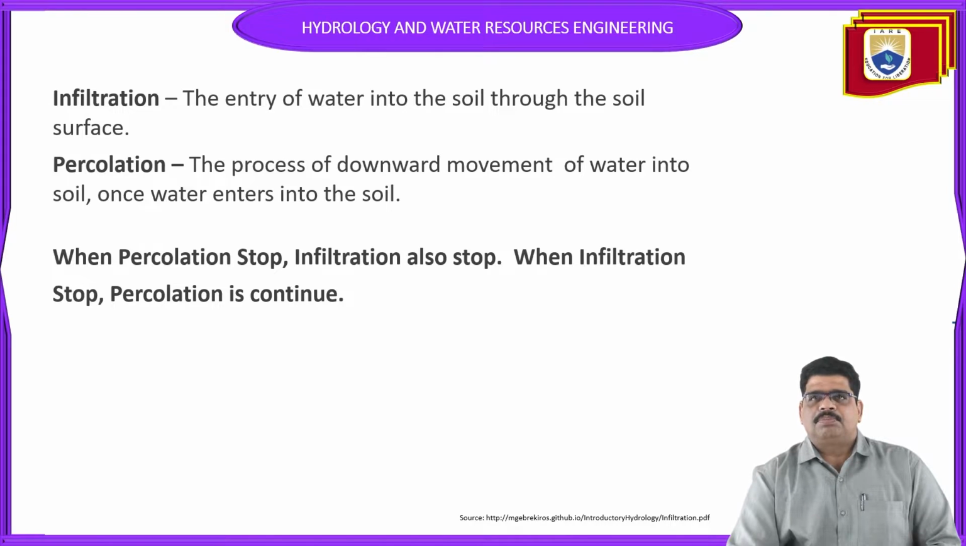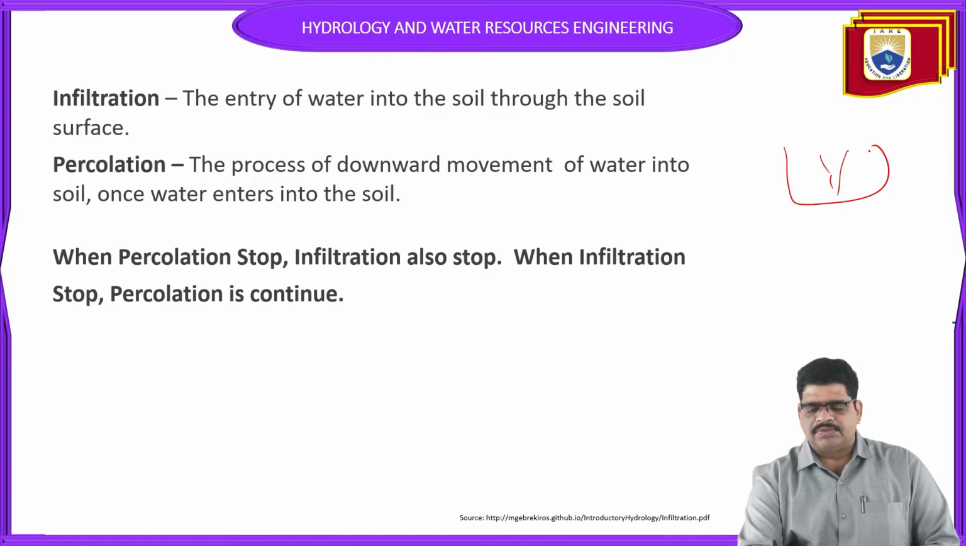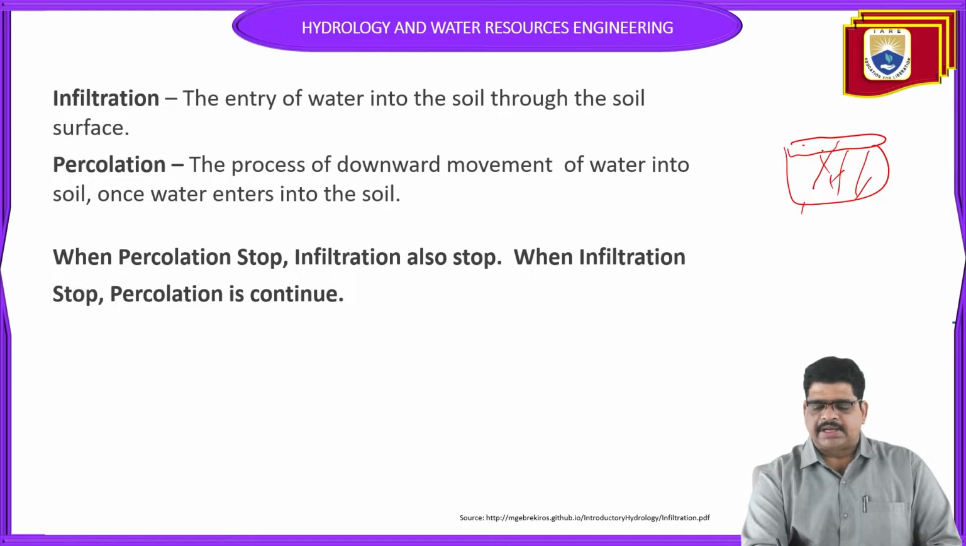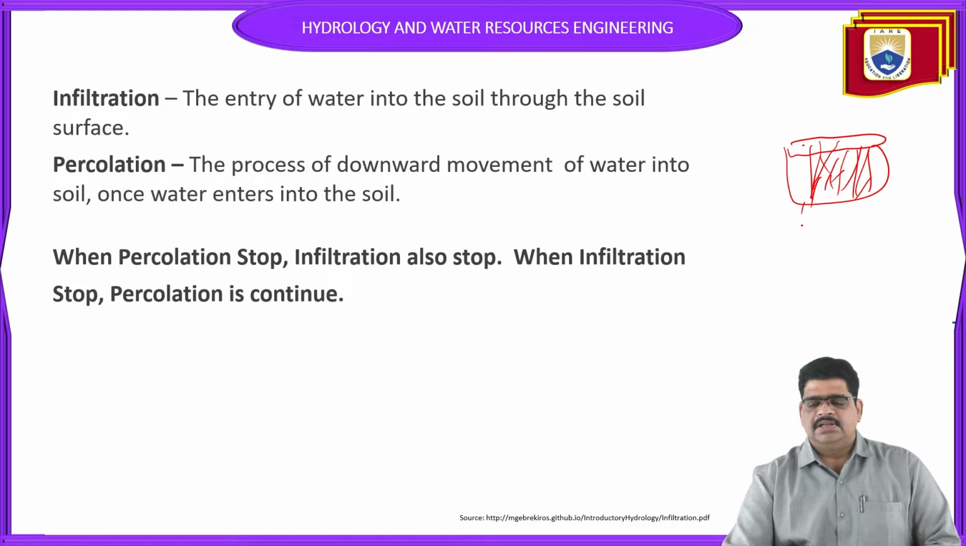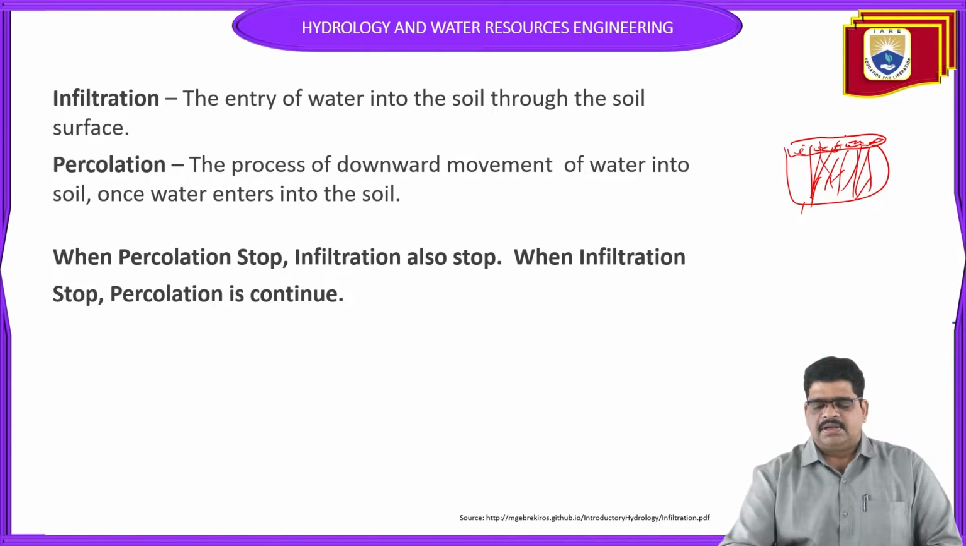Percolation is the process of downward movement of the water from the top of the soil. Once the water enters the soil, the top layer is already wet, so the water flows further in a downward movement. That is called percolation. The top layer first gets wet while absorbing the rainfall, which is called infiltration. That is the difference between infiltration and percolation.